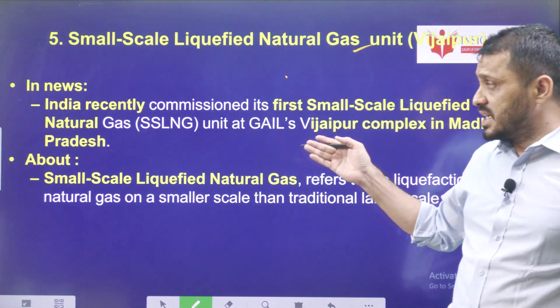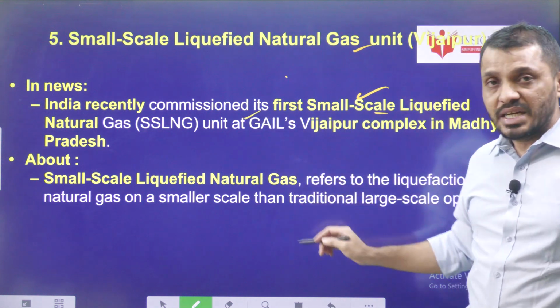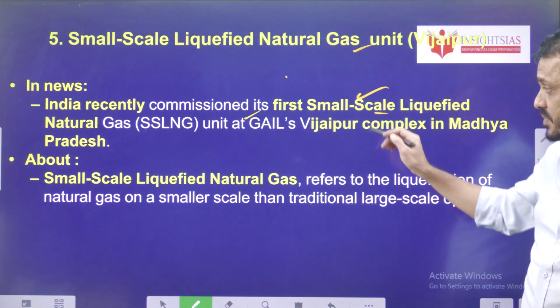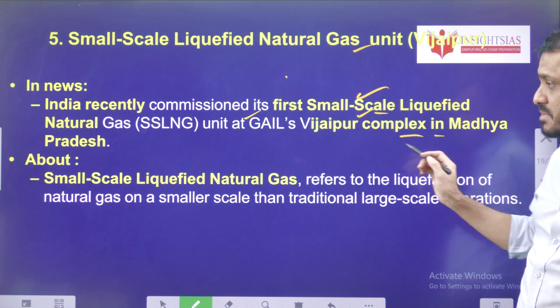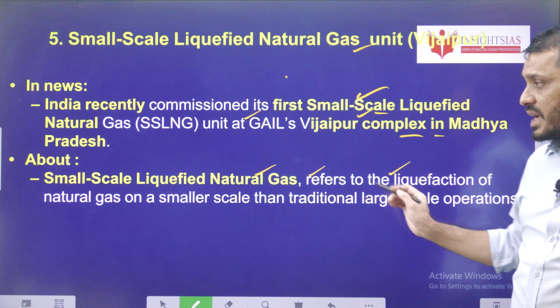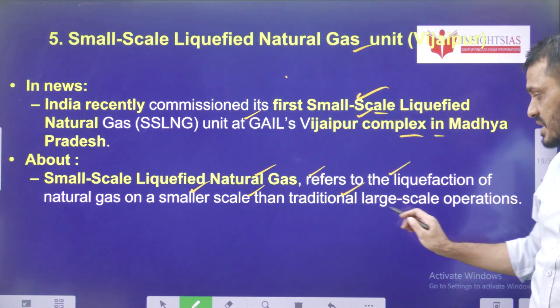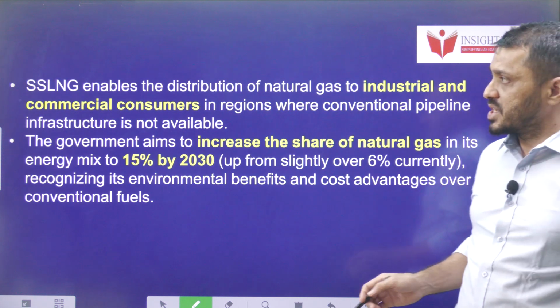The first small scale liquefied natural gas facility has started at the GAIL Vijaipur complex in Madhya Pradesh. Small scale LNG refers to the liquefaction of natural gas on a much smaller scale than traditional operations.